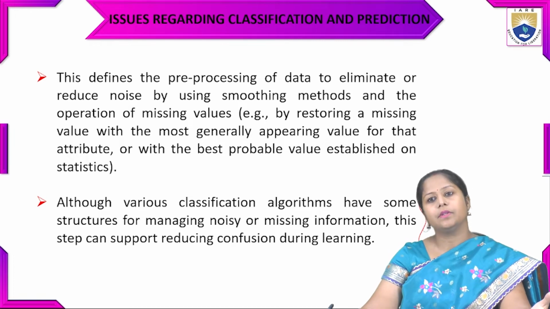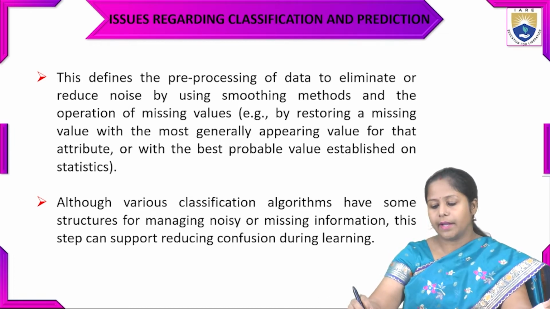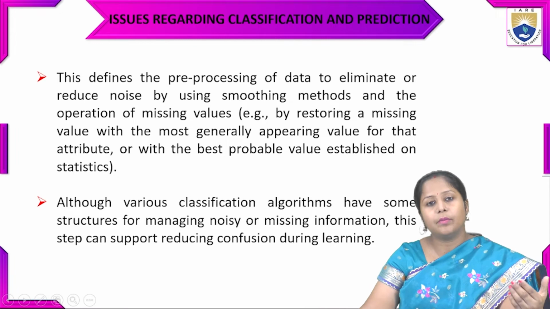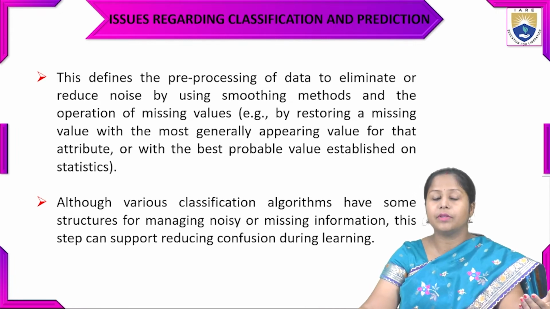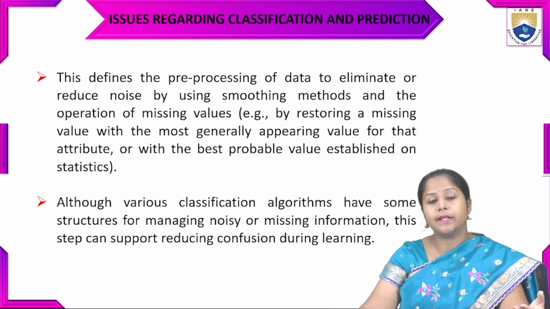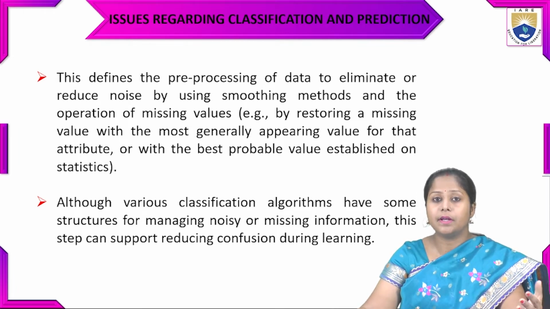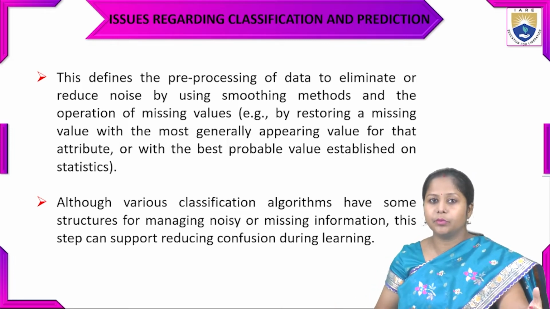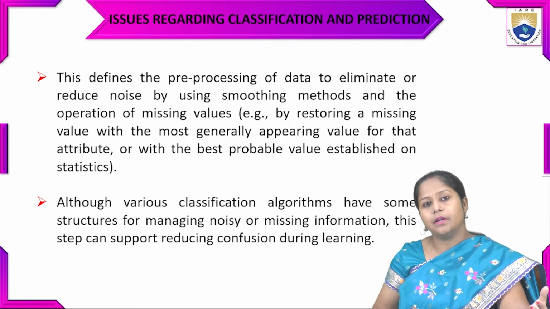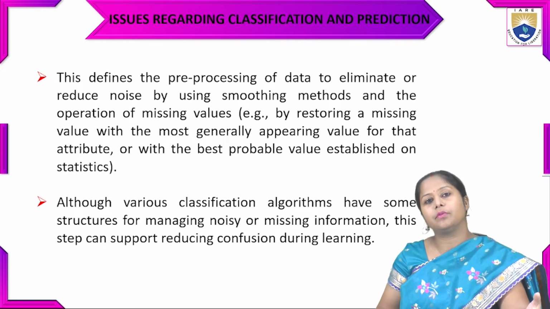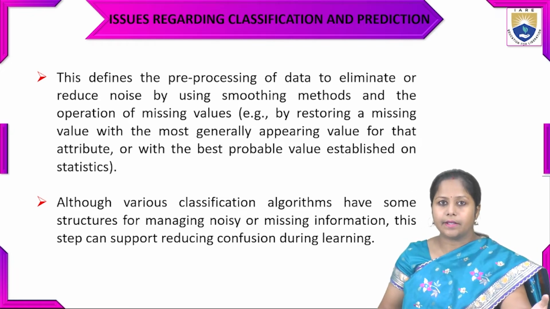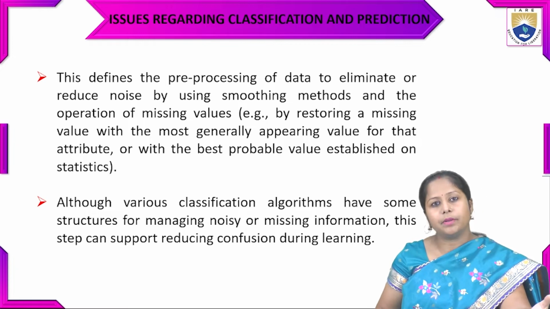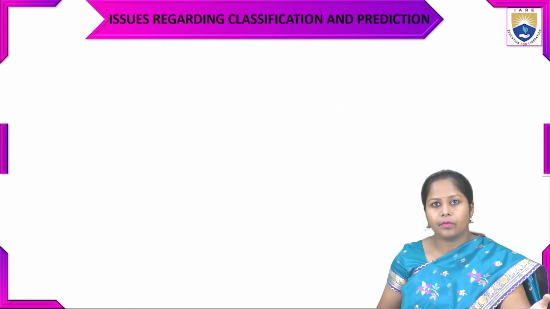Either the machine is going to learn in the learning phase, so we have to pre-process that data before we process the model. Before the pre-process, we apply these smoothing techniques and remove the missing values.